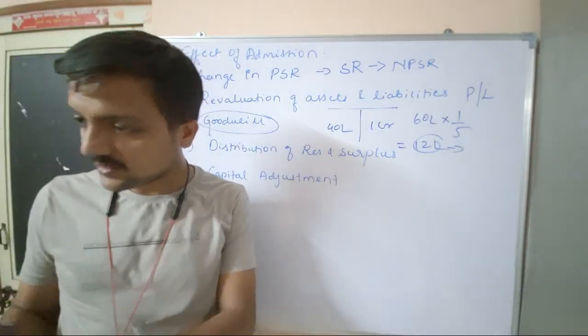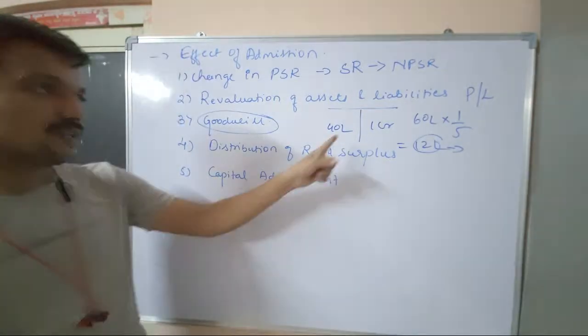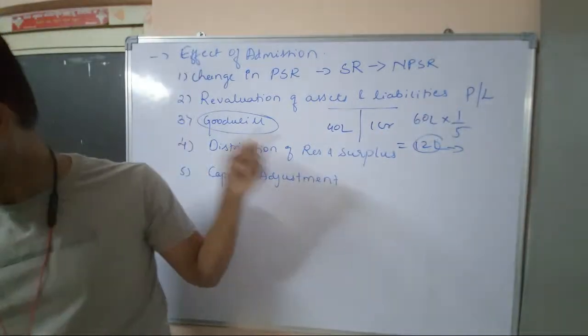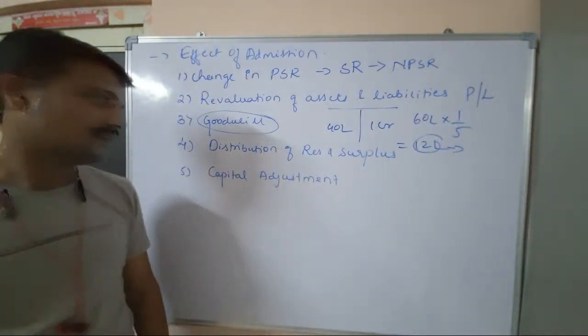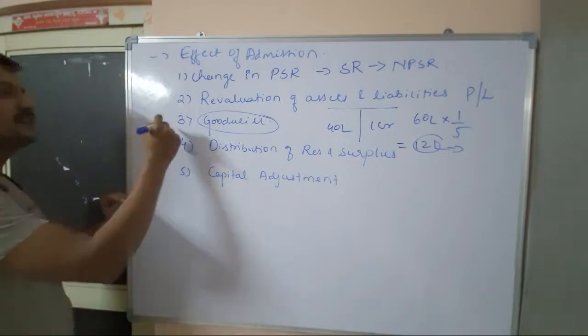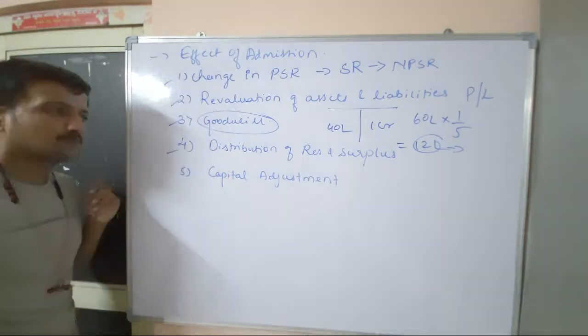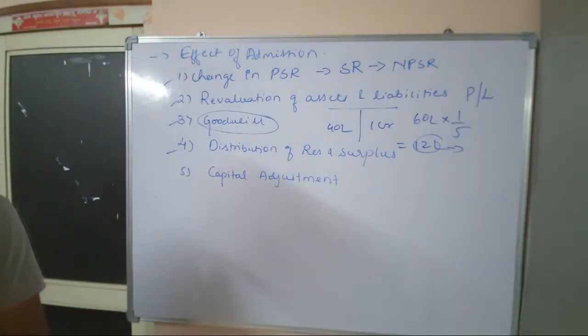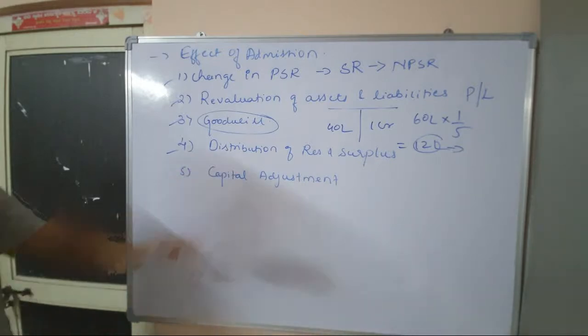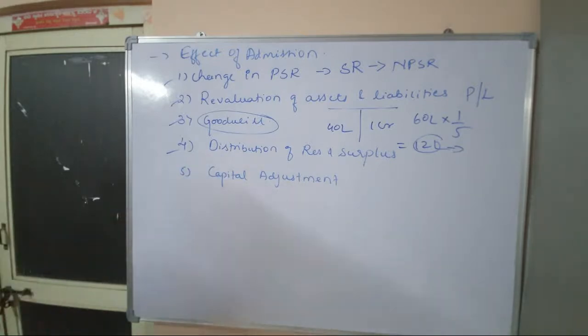Are you able to understand? Yes, yes. Right. ये भी आपको clear हो गया? पक्का है? Then next is distribution of profits and losses. Distribution of reserves and surplus.